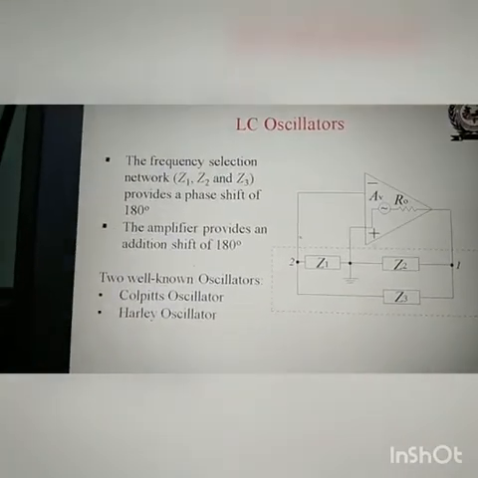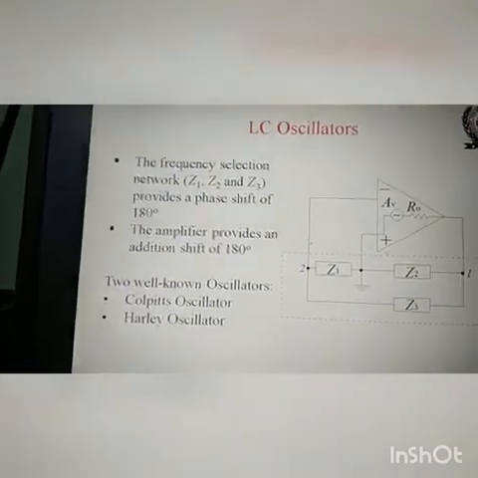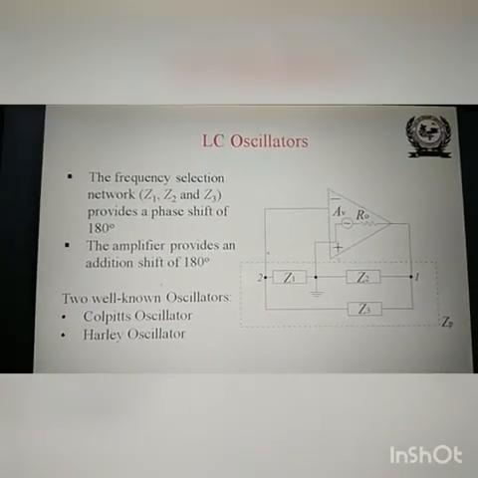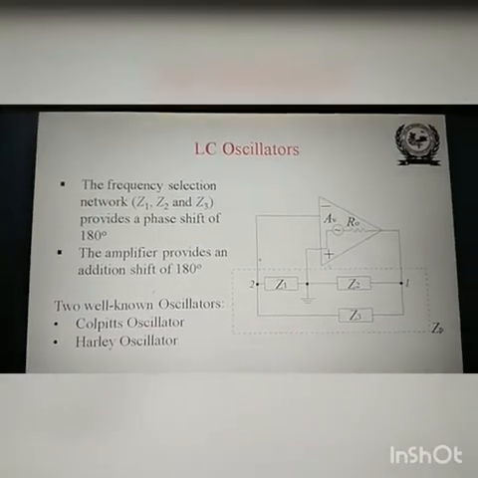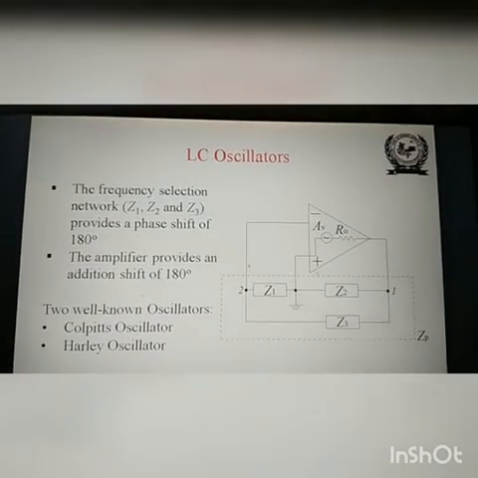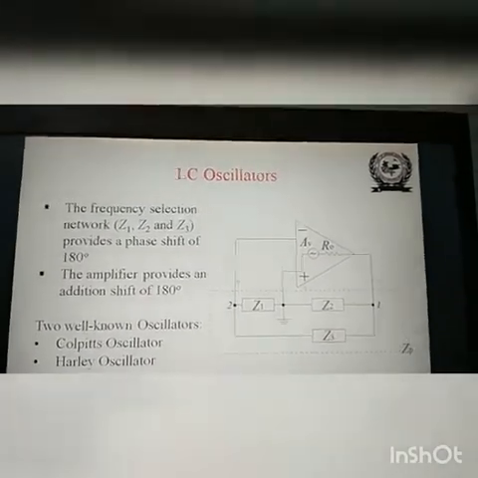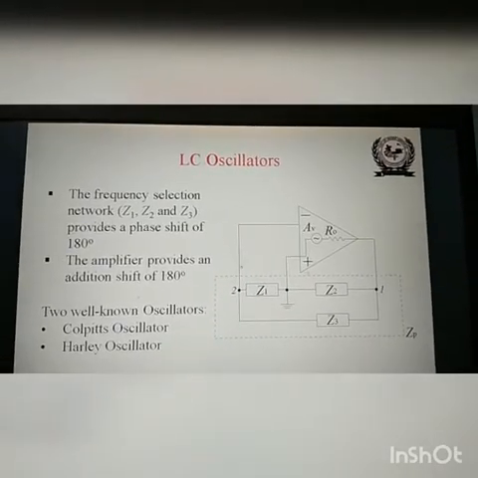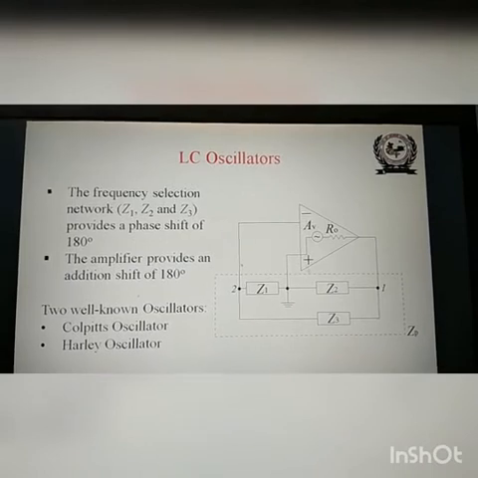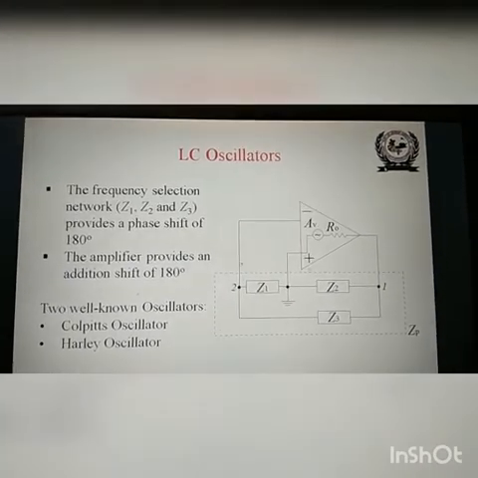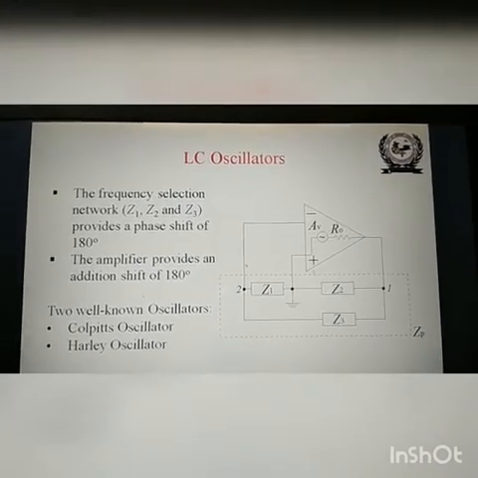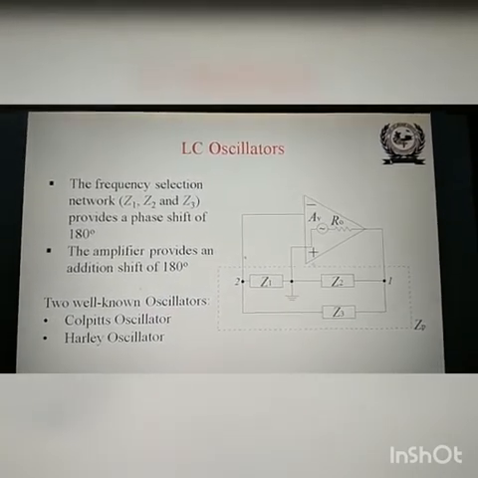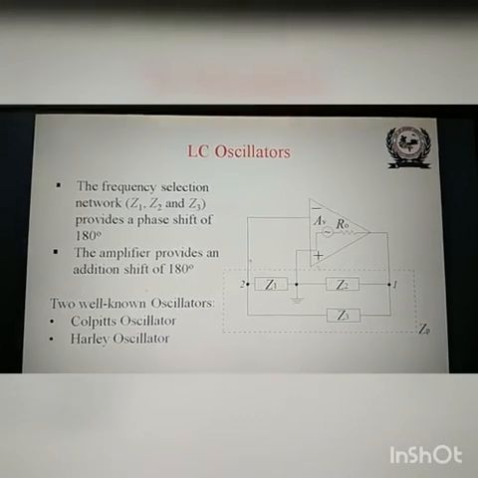This is the diagram for the LC oscillators. In one more video, we will go for the LC oscillators. Now we will stop here. These two oscillators we have seen, the Wien bridge oscillator and the RC phase shift oscillator, their formulas for frequency, feedback factor, loop gain, etc., and a detailed study of these two oscillators. Next time we will go for the other oscillators called LC oscillators.